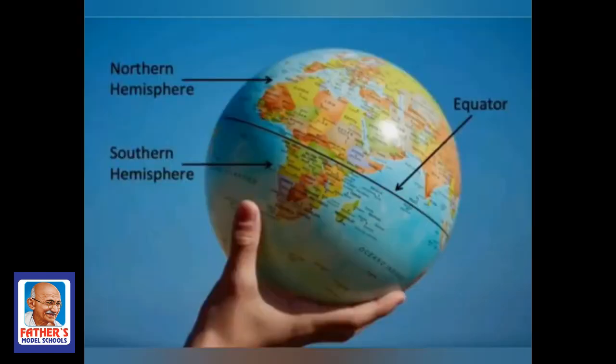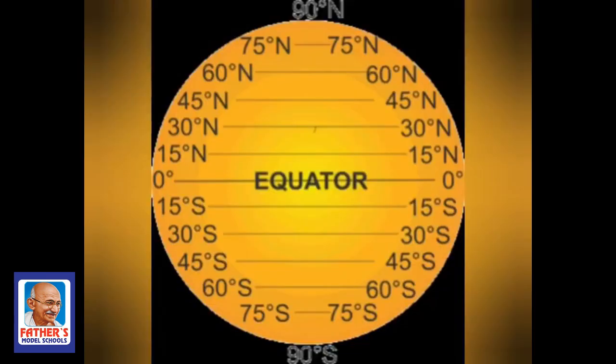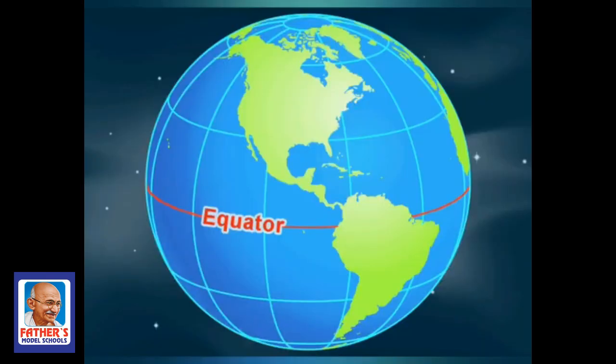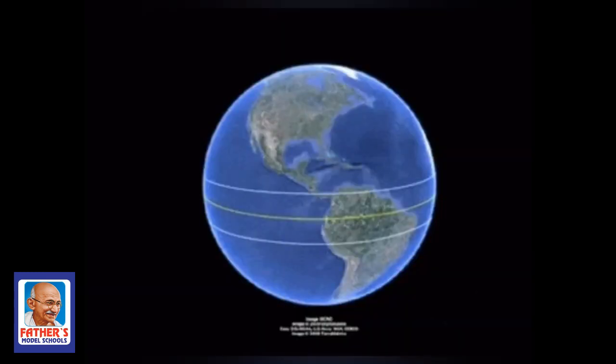What is hemisphere? That means a sphere is divided into half. That is why it is called a hemisphere. Okay. Latitudes tell us how far north or south a place is from the equator. The equator will be in the middle of the earth, right? So these horizontal lines are there, no? So they tell us how far north or south a place is from the equator.